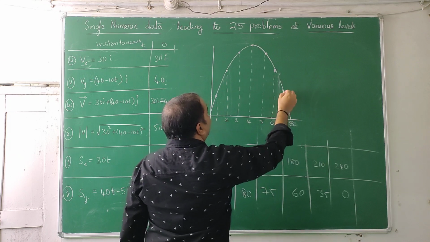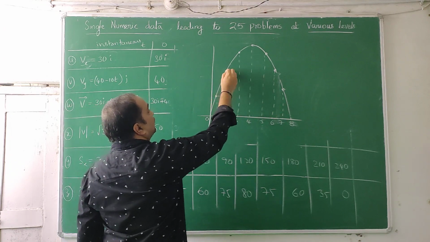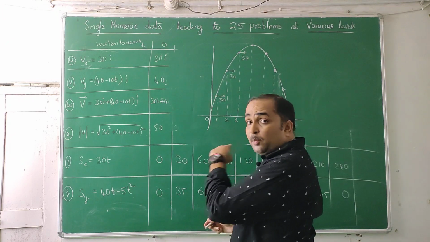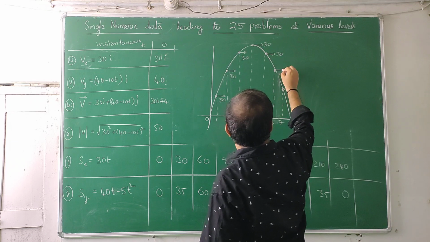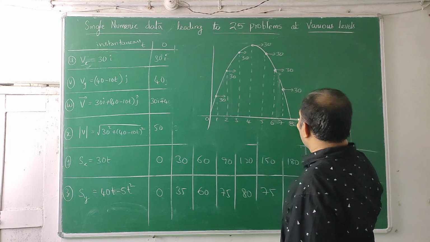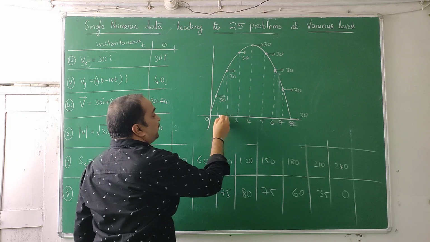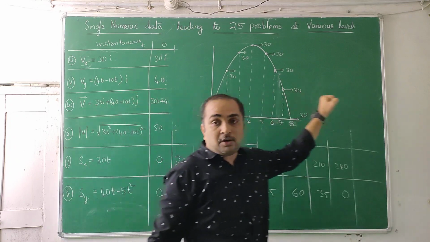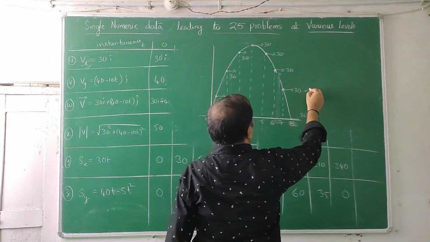So here the horizontal velocity is 30, 30, 30. Just this tabular column only I am plotting now. 30, 30, 30, 30. Here also, just before touching, it will be 30. Just when it started, it will also be 30. So it starts with 30, as there is no pull or push along the x-axis in the horizontal direction. 30 remains 30, the velocity along the x-axis. So everywhere I have written Vx.